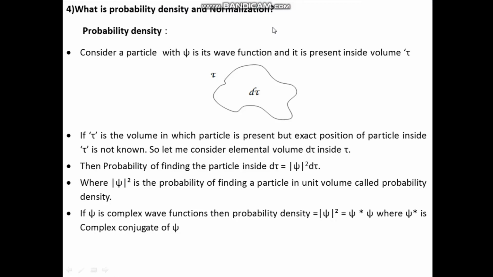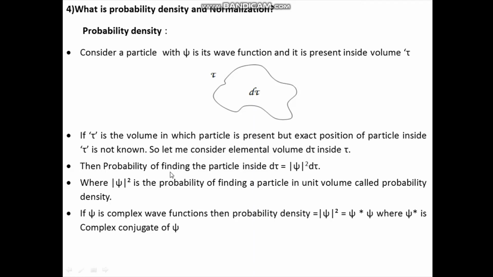What is probability density and normalization? Consider a particle having wave function psi, present inside the volume tau. The exact position of the particle inside tau is not known, so let me consider an elemental volume d tau inside tau.